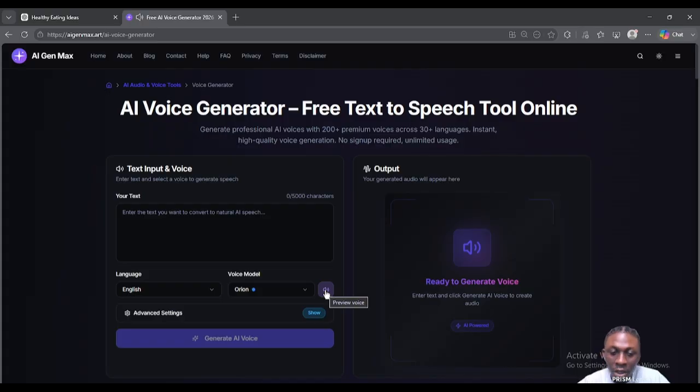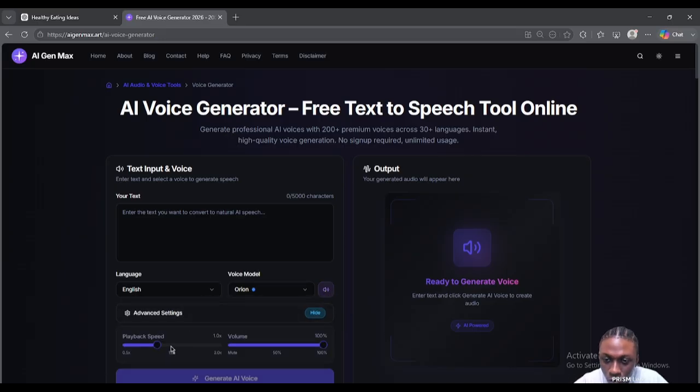Okay, so now that you notice the way it's speaking, you can see that it is slightly slow, right? So this is a trick. You come here and you move the speed to 1.4, especially for a YouTube video, because you know they are fast paced.